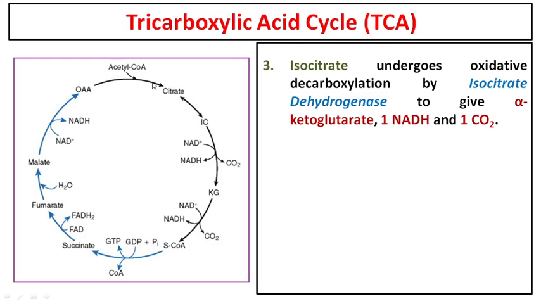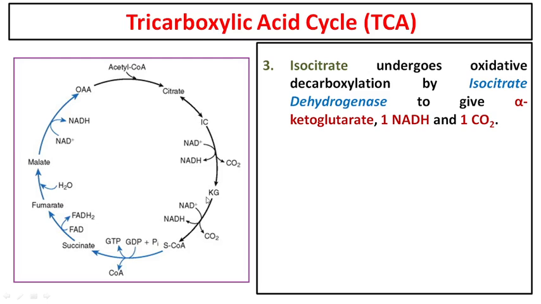The third enzyme is isocitrate dehydrogenase. So we have seen till here that OAA plus acetyl CoA gives you citrate, citrate gives you isocitrate, and isocitrate is acted upon by an enzyme called isocitrate dehydrogenase. Wherever you hear the term dehydrogenase, you have to understand that one molecule of NADH will be produced or used. Here we are talking about production only, so NADH will be produced, not used. So from isocitrate dehydrogenase, you get alpha ketoglutarate.